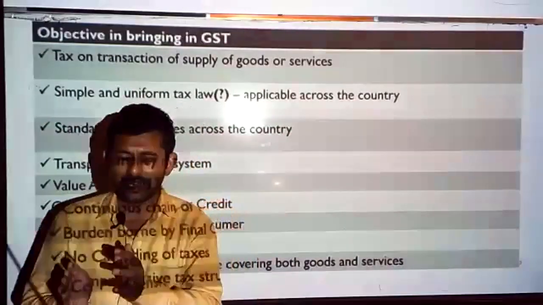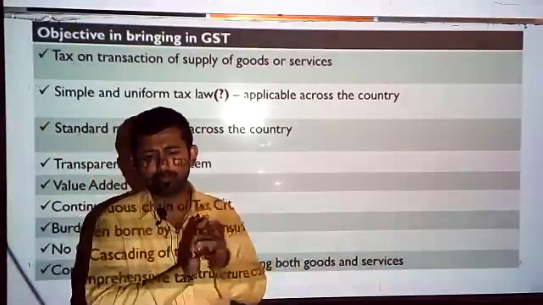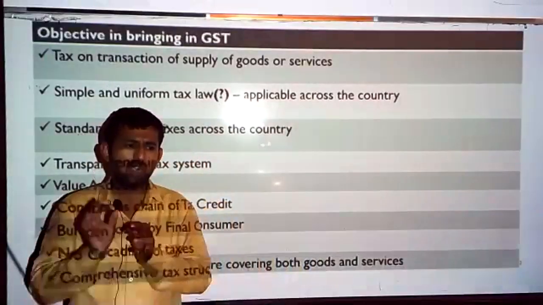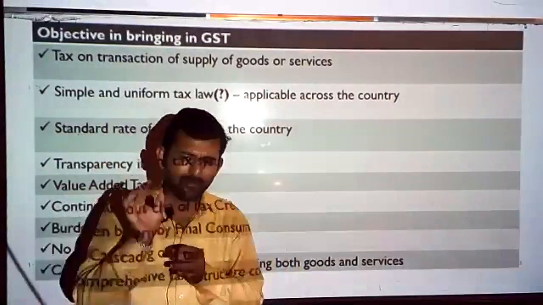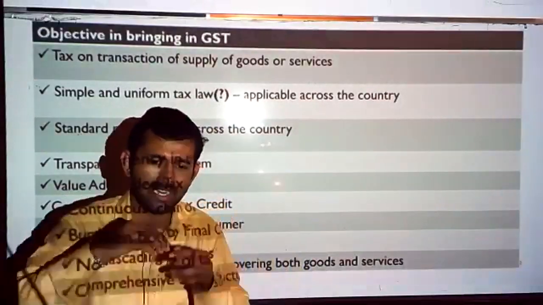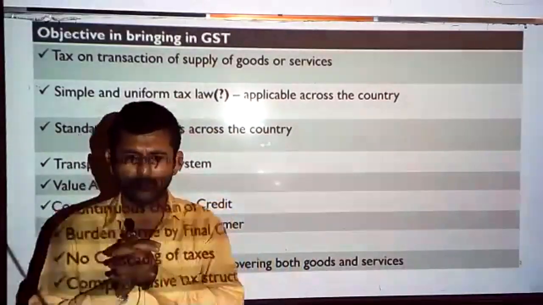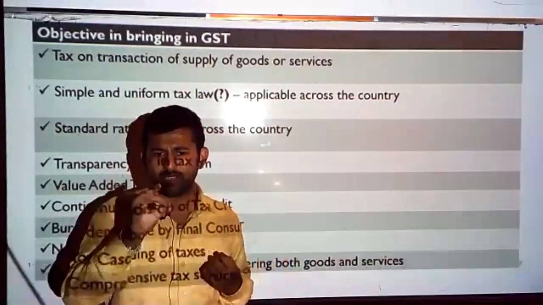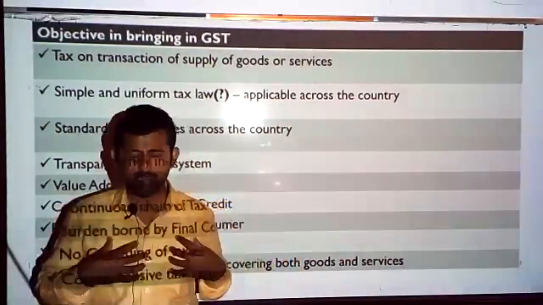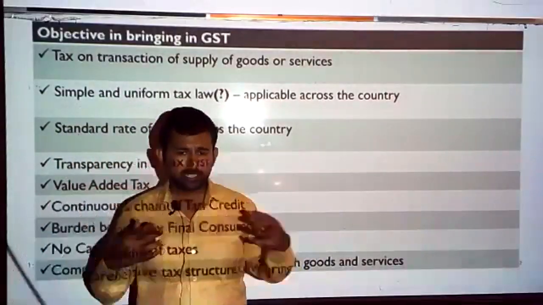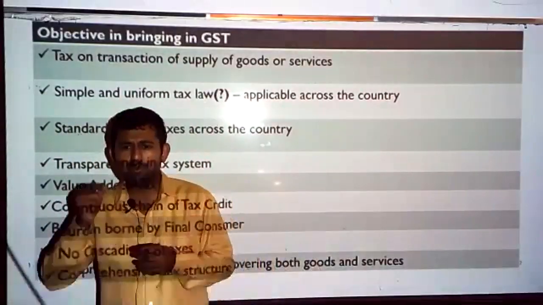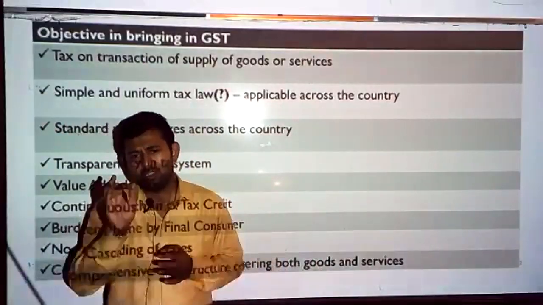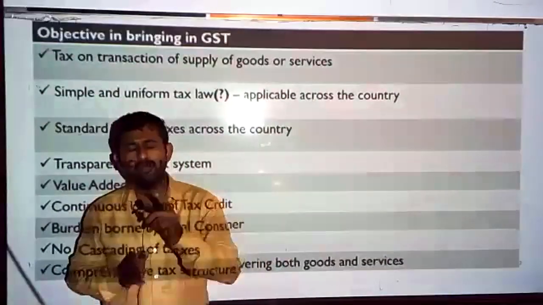This was there even in the earlier pre-GST era also, we were following the same system, value addition method. Whenever there is a value addition, that time only there will be net outflow of cash to the businessman. For example, if I am a dealer in mobile phones, let's say I am Sangeeta Mobiles, I am buying mobile phones from the Vivo company, 1000 rupees.